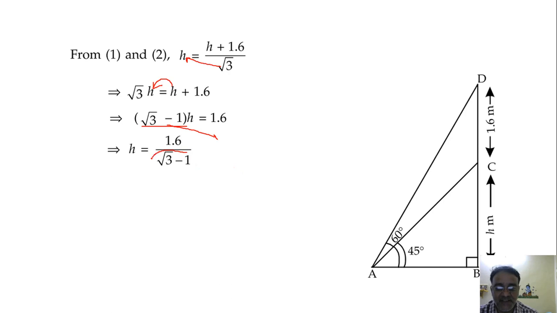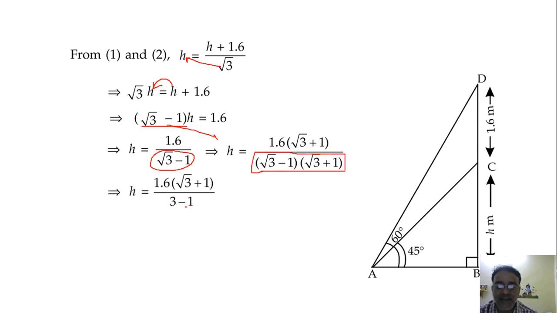अब इसको रैशनलाइज करना. What is the rationalizing factor of root 3 minus 1? Root 3 plus 1. Yes, root 3 plus 1. So multiply divide करोगे तो root 3 plus 1 करने के बाद डिनोमिनेटर क्या हो जाएगा? ये 3 minus 1 हो जाएगा. ओके, सो 3 minus 1 is 2. फिर 1.6 को उससे कैंसिल कर सकते हैं, सो we will get 0.8.